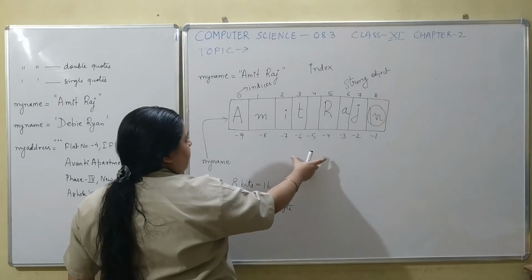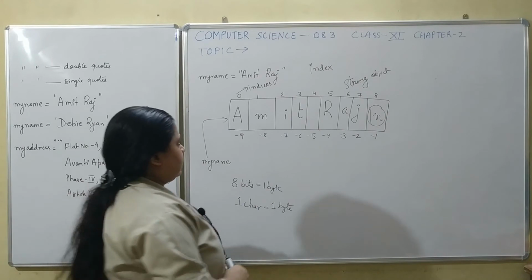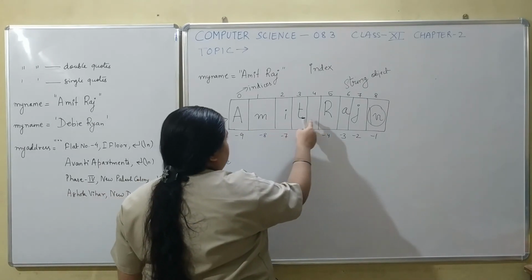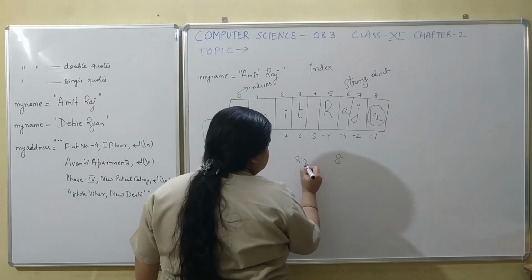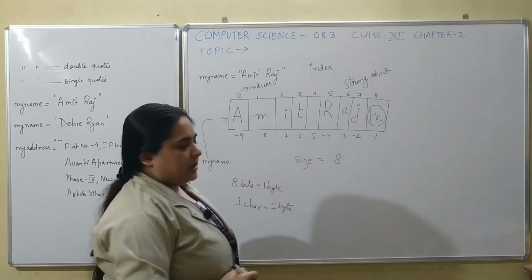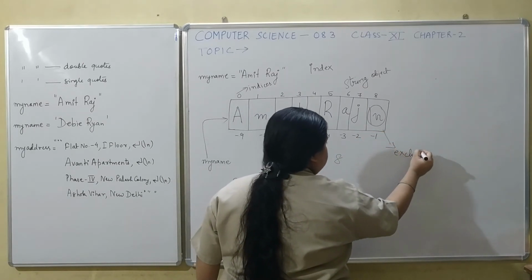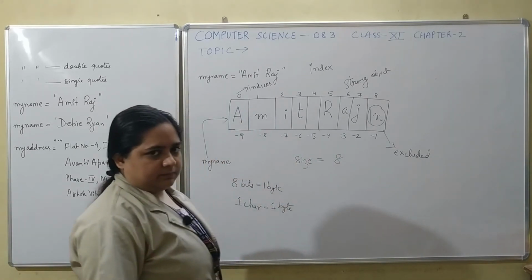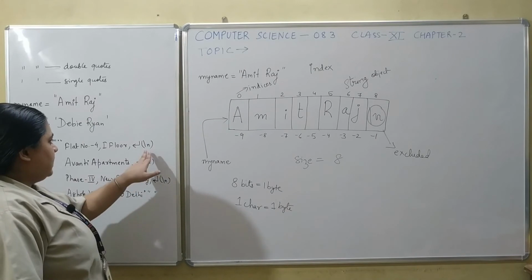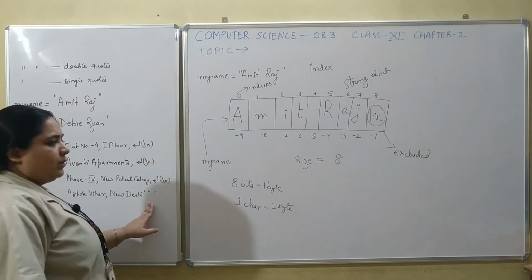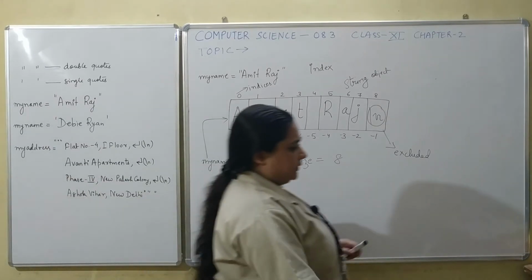The size of the string would be calculated including all the values within the character set, that is 1, 2, 3, 4, 5, 6, 7, 8. So the size of this string will be 8. This new line character is excluded. But in case of multi-line strings, the new line character is included in calculating the total size of the string.